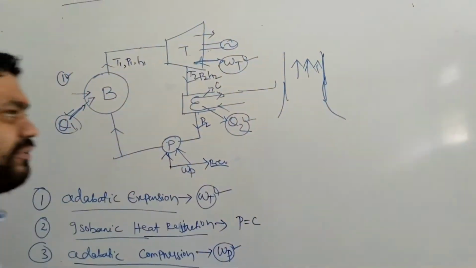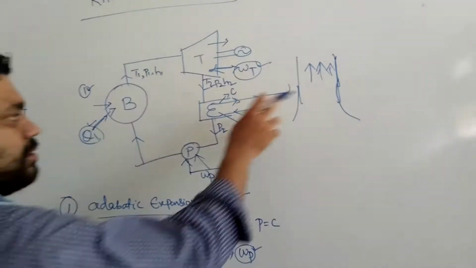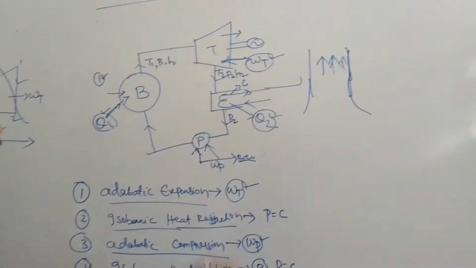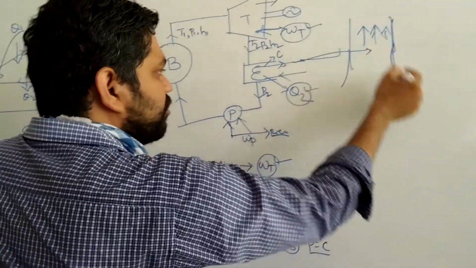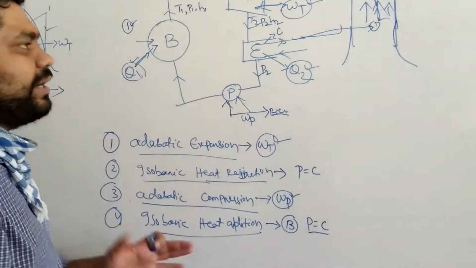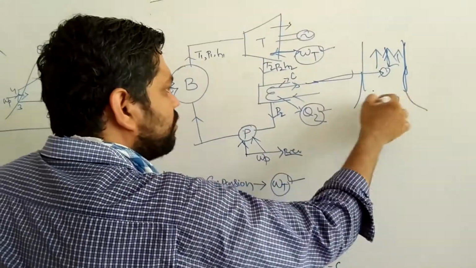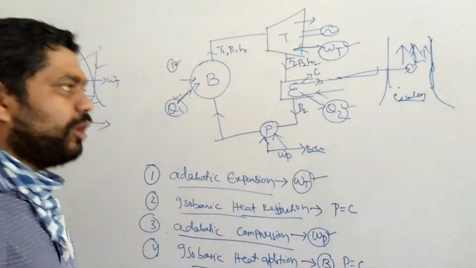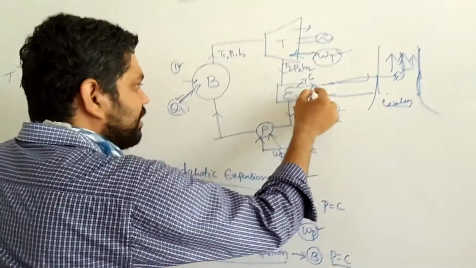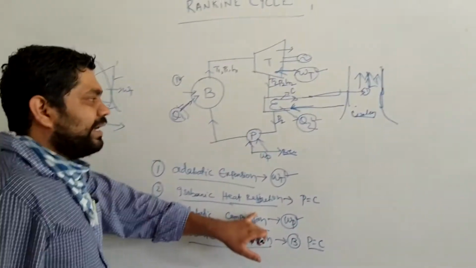There are different types of cooling towers, natural and artificial, different types. We will not consider that now. We will just discuss what a cooling tower is. In the cooling tower, when the steam goes through, cooling water is sprinkled, or using cooling water exchange, it will be converted into water. The steam will be converted into water, the temperature will drop here, and that water will come through. The pressure should be constant because this is the auxiliary heat rejection pressure.